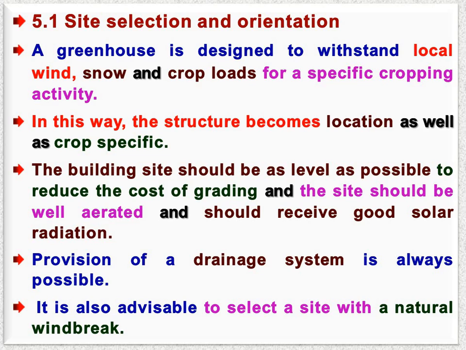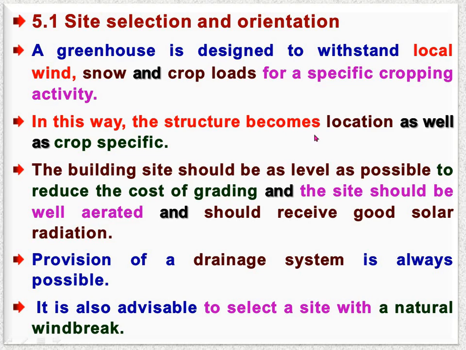So considering the local wind, snow, then crop loads for a specific cropping activity, we have to design the greenhouse which withstands all these factors for a particular region.